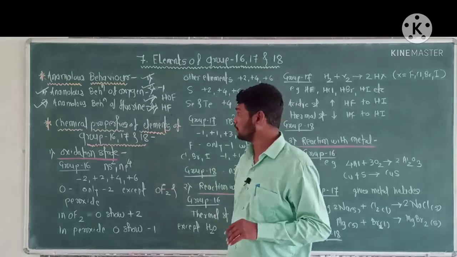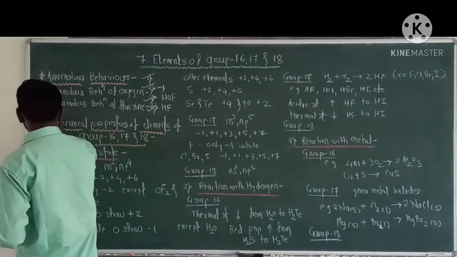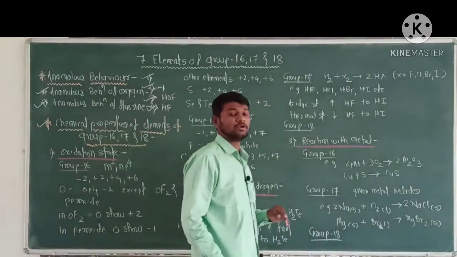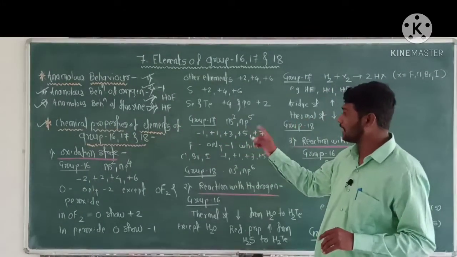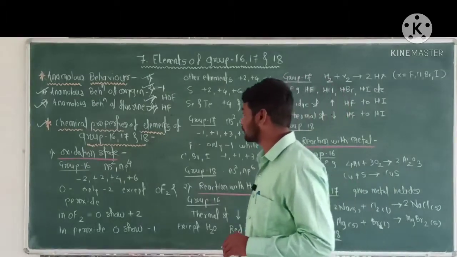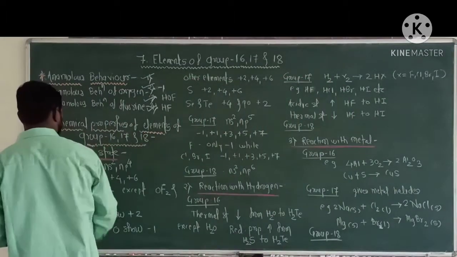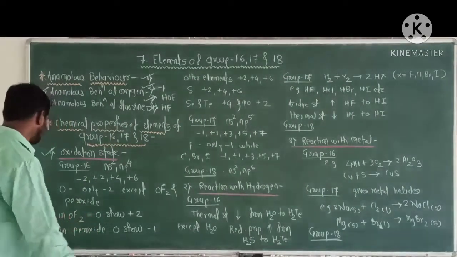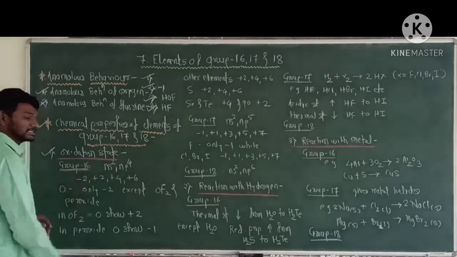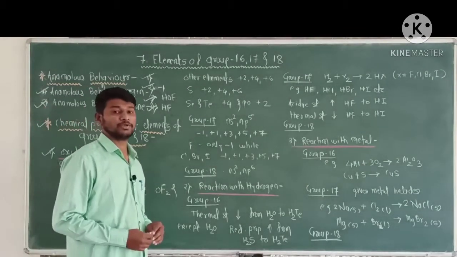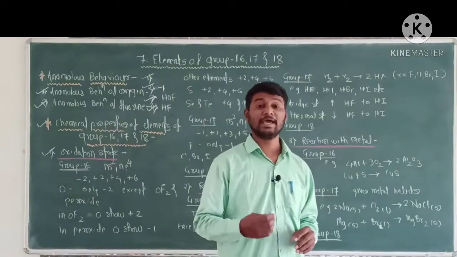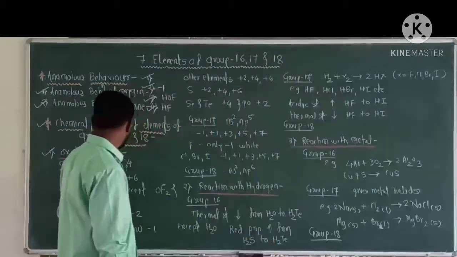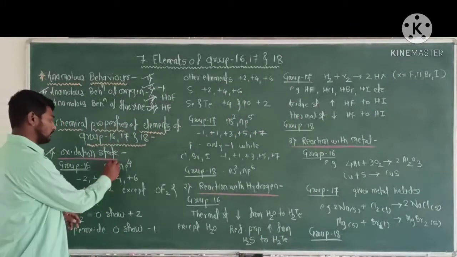Now next point, chemical properties of elements of group 16, 17 and 18. First chemical property, that is oxidation state. First, group 16: the general electronic configuration of a group 16 element is ns2 np4.